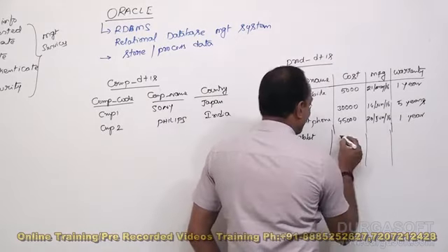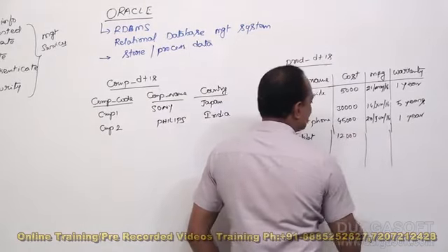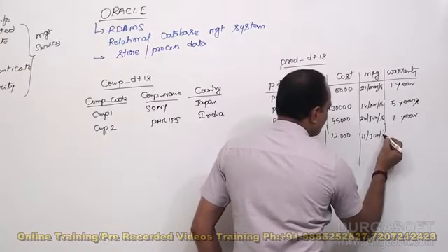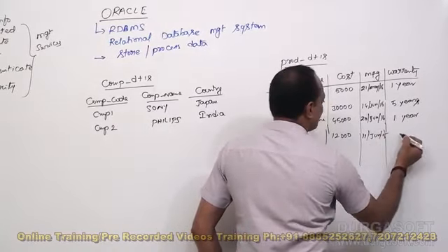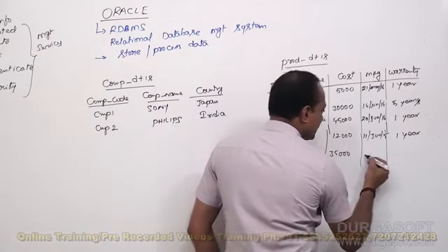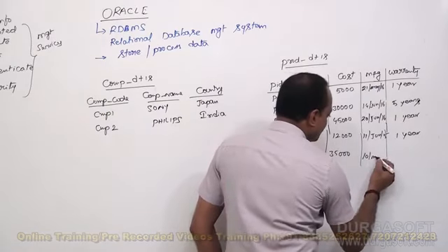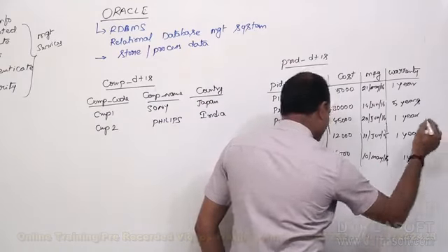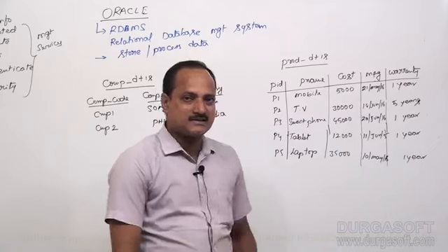Tablet cost is 12,000, manufactured on 11th of June 15, 1 year warranty. And laptop, 35,000 cost, manufactured on 10th of May 16, 1 year warranty. Let us assume this is the data.